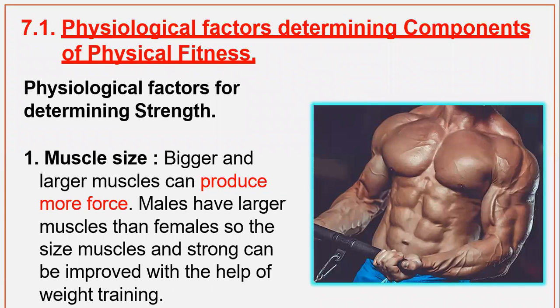So let's start. First, we will talk about the physiological factors determining the components of physical fitness, beginning with strength, in which the first point is muscle size. As you can see in the diagram, bigger and larger muscles can produce more force. Males have larger muscles than females, so the size and strength of muscles can be improved with the help of weight training.